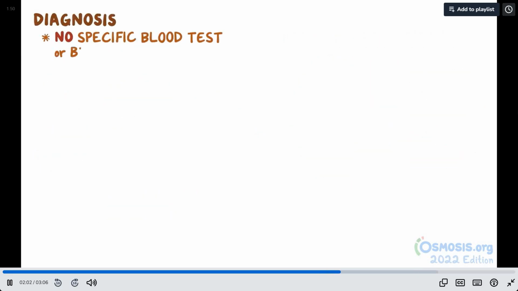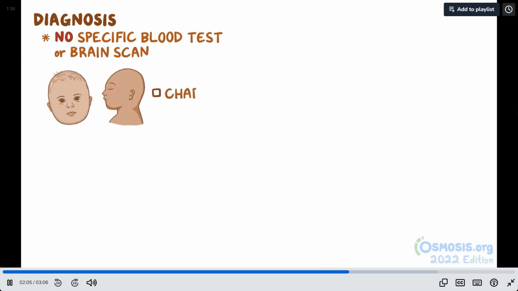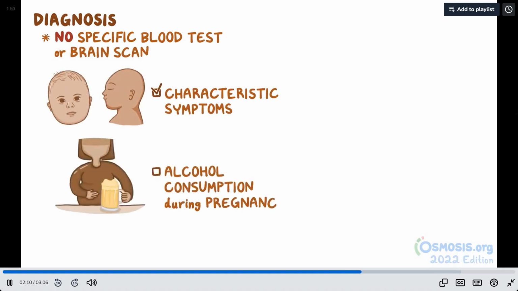Now, there's no specific blood test or brain scan to detect FAS, and the disorder is suspected based on characteristic symptoms and maternal history of alcohol consumption during pregnancy.